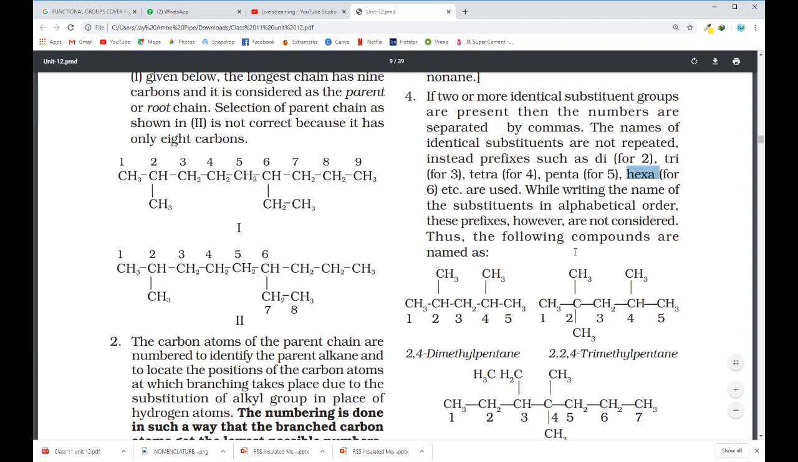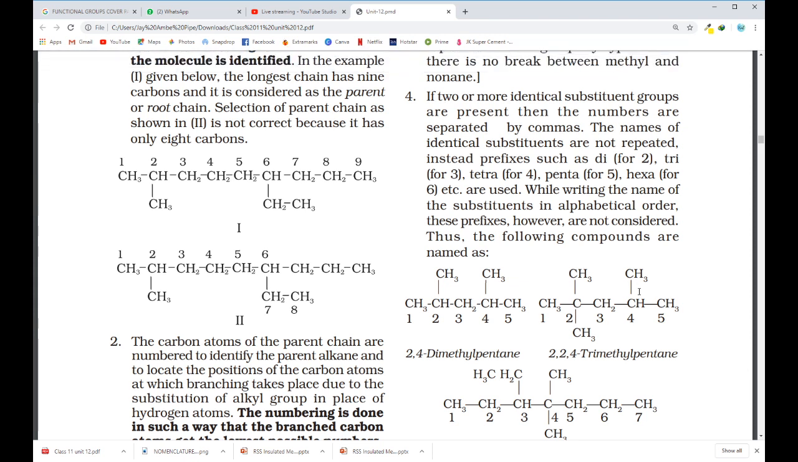Again, you see the second example is given with 1, 2, 3, 4, 5 carbon atoms. Now, I can even give numbering from the opposite side. So in that case, this becomes carbon 2 and this becomes carbon 4. If this is so, the numbering comes 2, 4, 4. If I'm giving numbering from this side, 1, 2, 3, 4, 5, then the numbering comes 2, 4, 4 trimethyl pentane.